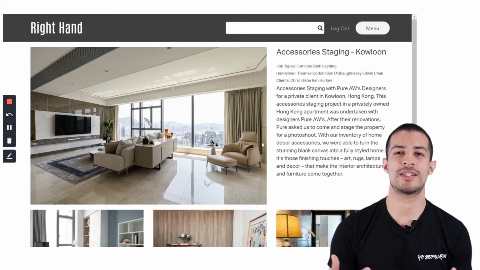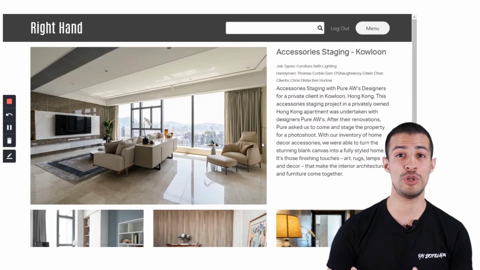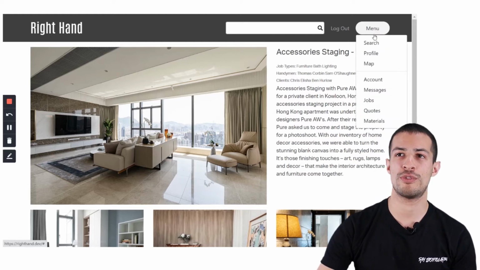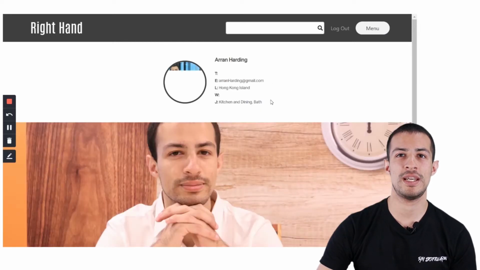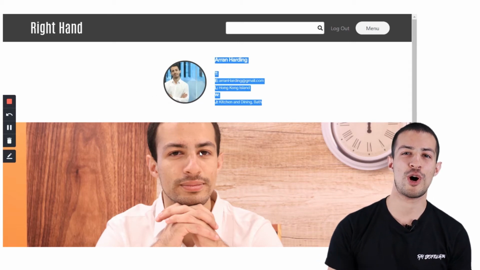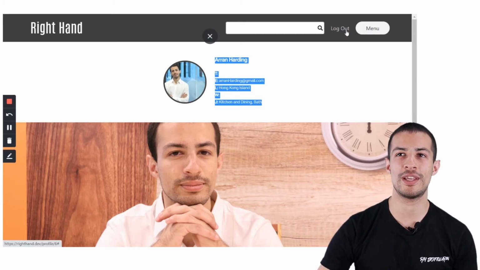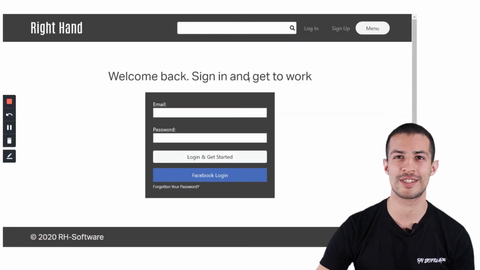And here is the main landing page once you've logged in, which showcases a beautiful project and which might give you inspiration for your own renovation works. Let's check out the profile. Here we can see the main information for Aaron Harding here, along with the profile photo and the cover photo. Obviously, this one isn't very well completed, so I'm going to log out and log into a pre-arranged profile to show you some really cool features.